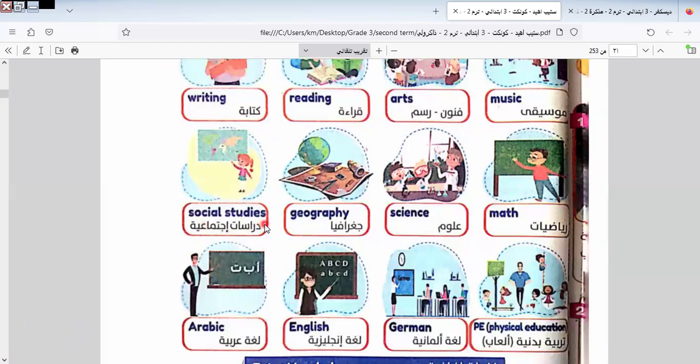Social studies is the subject we will take next year in grade 4. Social studies consists of two parts: geography and history.